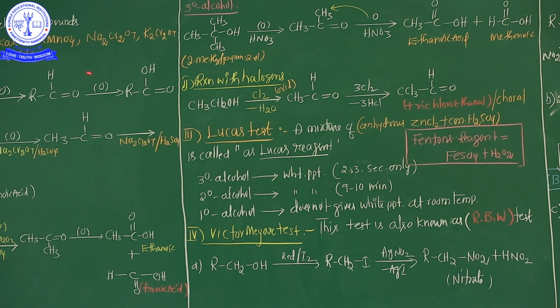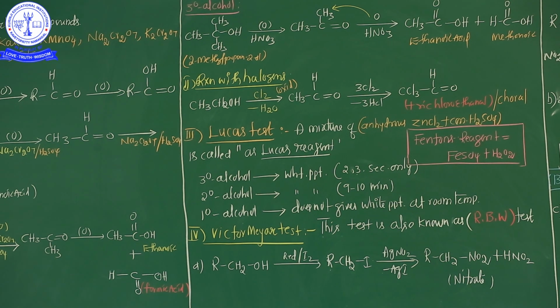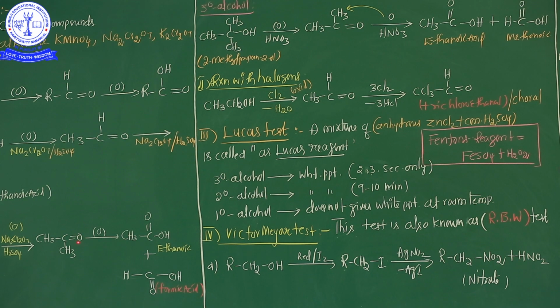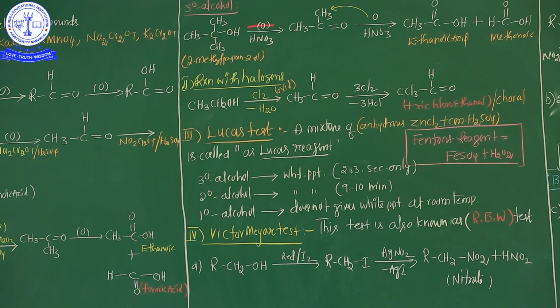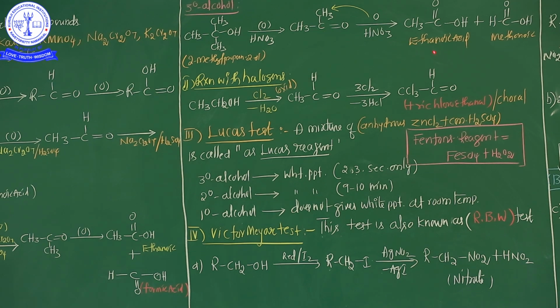So once again, important key points, my dear students. When 1 degree alcohol is involved in oxidation, the ultimate final product is the carboxylic acid, and the intermediate product is the aldehyde. Similarly for 2 degree alcohol, the intermediate product is the ketone, and the final product is the carboxylic acid. For 3 degree alcohol, the intermediate product is the ketone, and the ultimate product is the carboxylic acid.